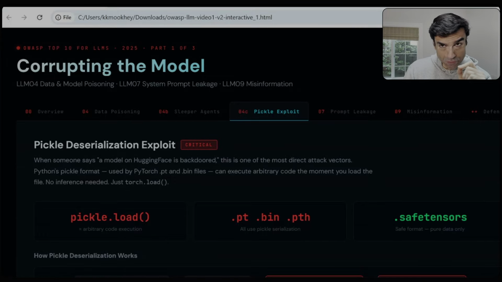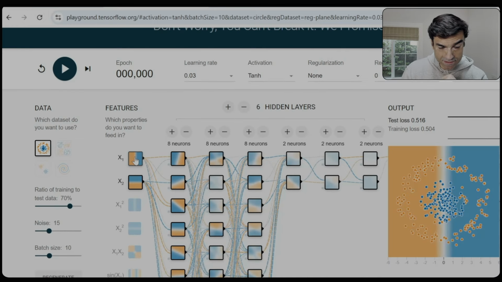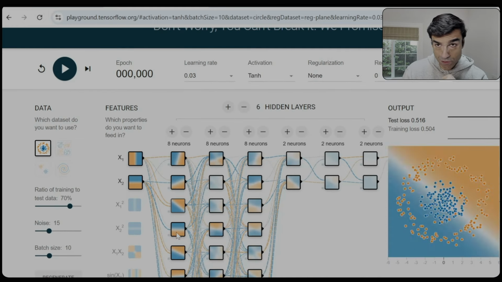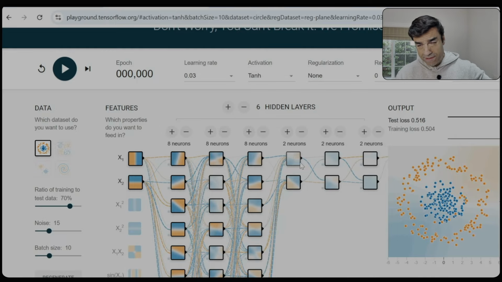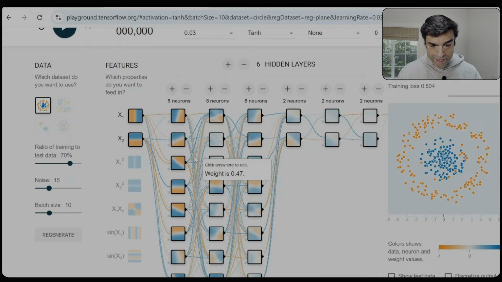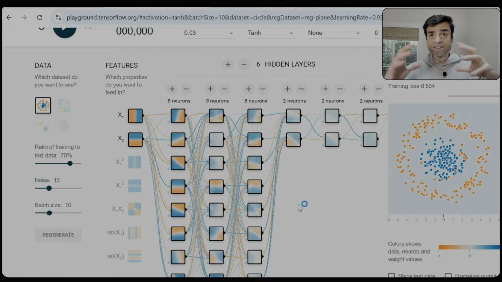One of the meanings of models being poisoned is that, as we have seen in the past, essentially a model is input layers, number of neurons in the input layer, hidden layers, and an output layer. Of course, there are additional layers, there's attention blocks, and so on and so forth. And there are the weights and the biases attached to these elements. And this essentially is what constitutes a large language model.